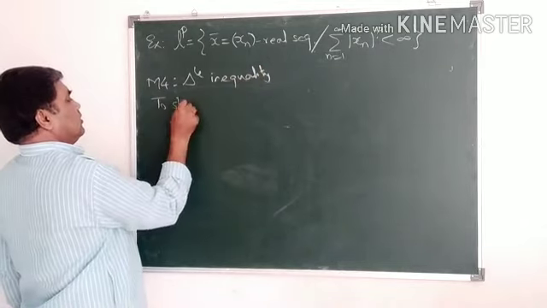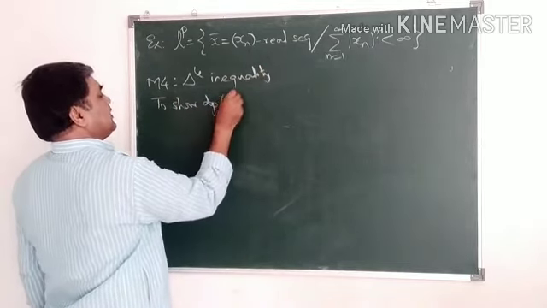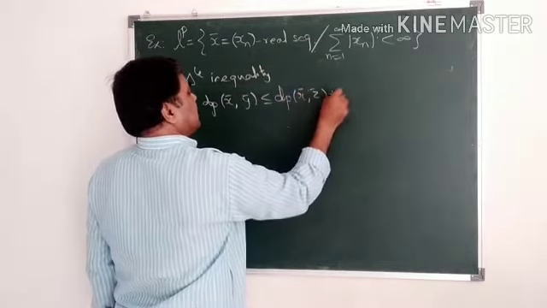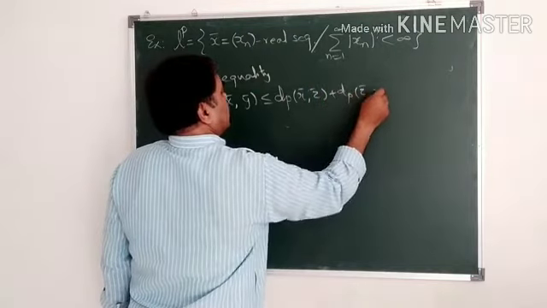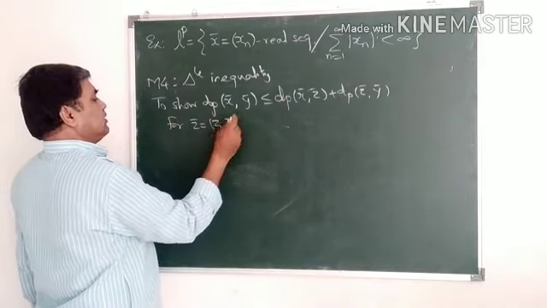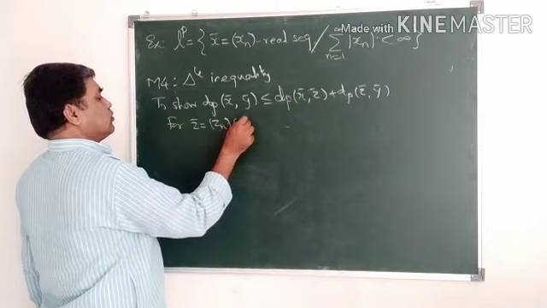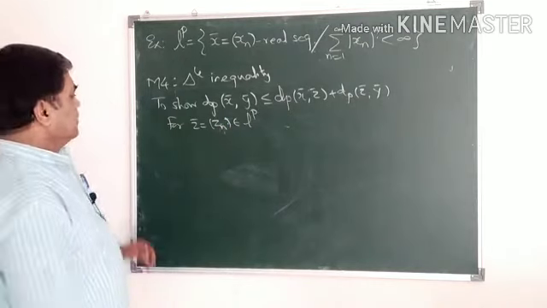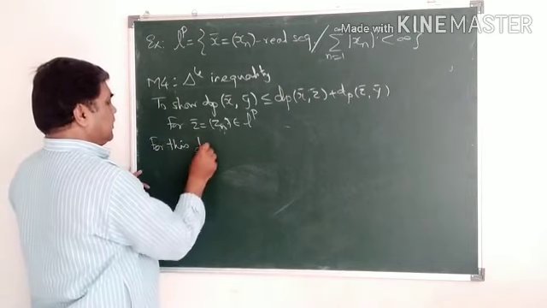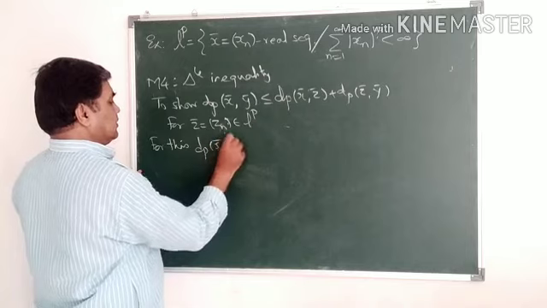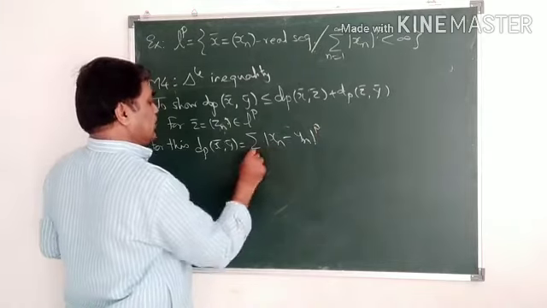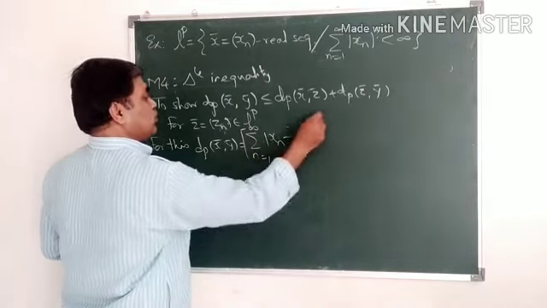To show dp of x bar, y bar is less or equal to dp of x bar, z bar plus dp of z bar, y bar, for z bar equal to z1, ..., zn, a sequence belonging to LP. So for this, dp of x bar, y bar is nothing but the summation of mod of xn minus yn to the power p, n equal to 1 to infinity, whole thing raised to 1 by p.